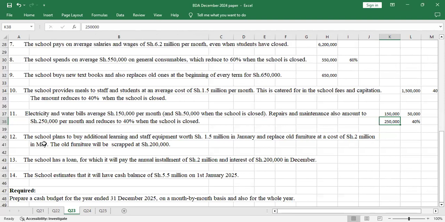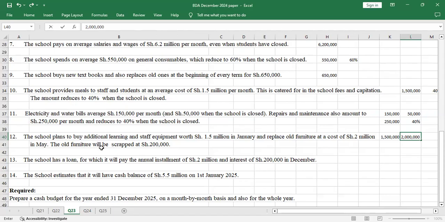Number 12, the school plans to buy additional learning and staff equipment worth shillings 1.5 million in January and replace old furniture. So we'll start with buying learning and staff equipment, 1,500,000, and replace old furniture at a cost of shillings 2 million. The furniture will be purchased for 2 million, and this will happen in May.